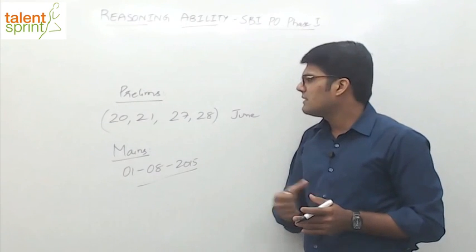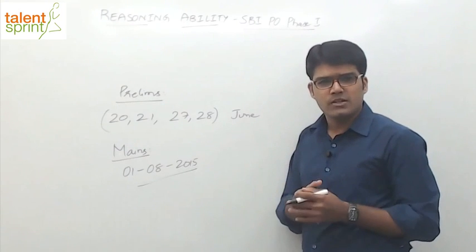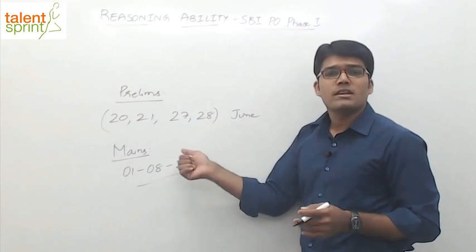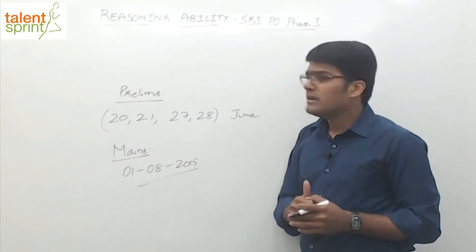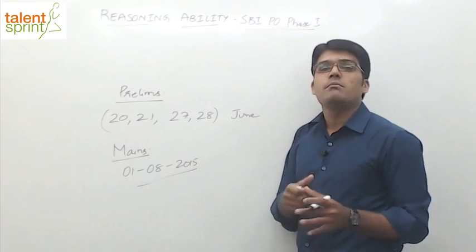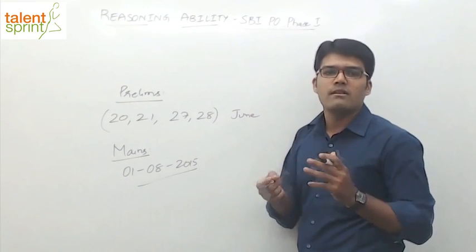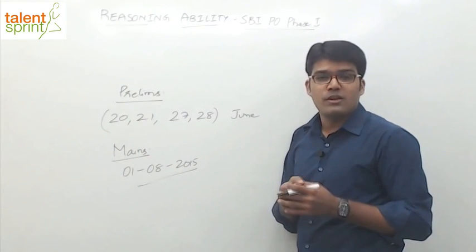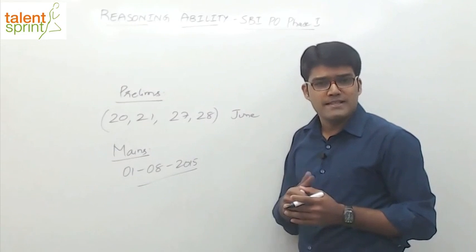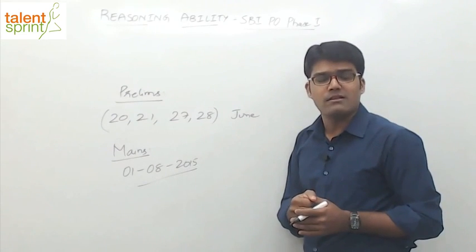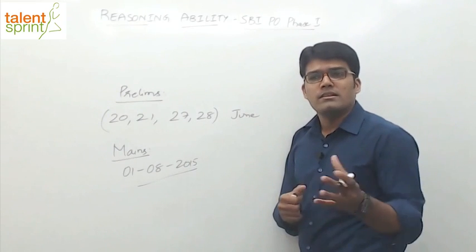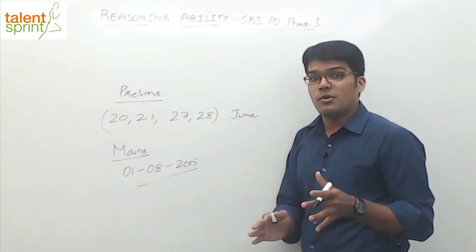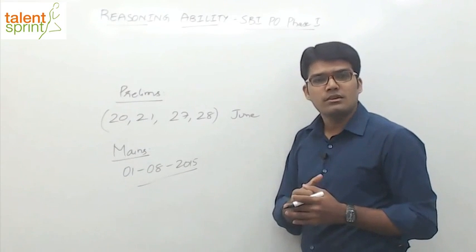And after 28th of June, the exams will get closed. The Phase 1 exam gets over. And from there you'll have about 1 month time to prepare for the Phase 2 exam. However, the results of prelims will come only in mid-July. So only in the middle of July, you'll come to know about your selection. I'm sure most of you will make the cut in the Phase 1 exam and get selected for Phase 2. All the very best for that. But however, the results will be announced only in the middle of July. So you'll have about 15 days to actually focus and start working for your mains.